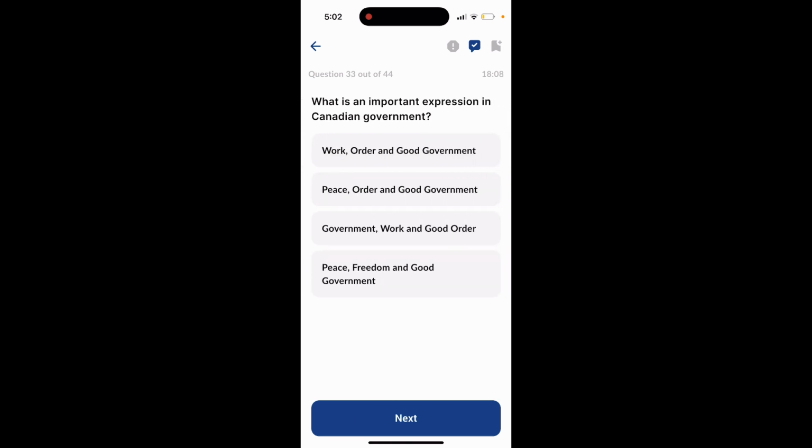Question 33. What is an important expression in Canadian government? Work, order, and good government. Peace, order, and good government. Government, work, and good order. Peace, freedom, and good government. The answer is peace, order, and good government.